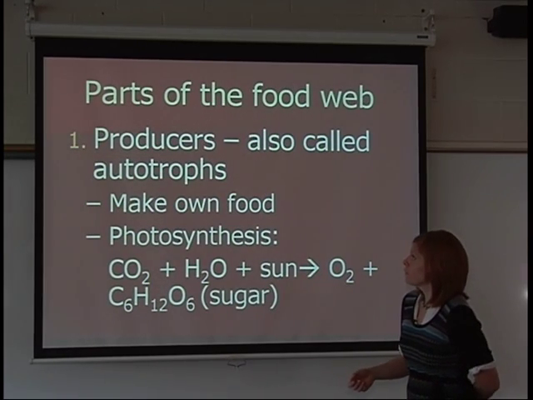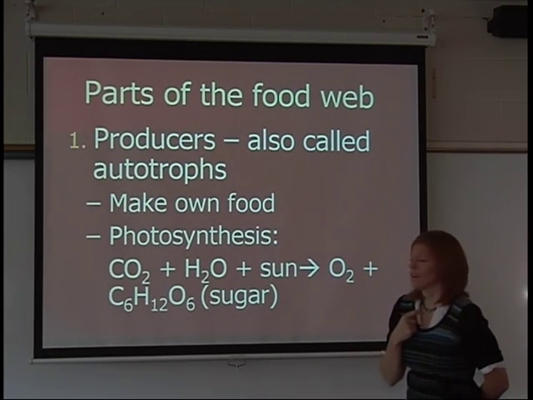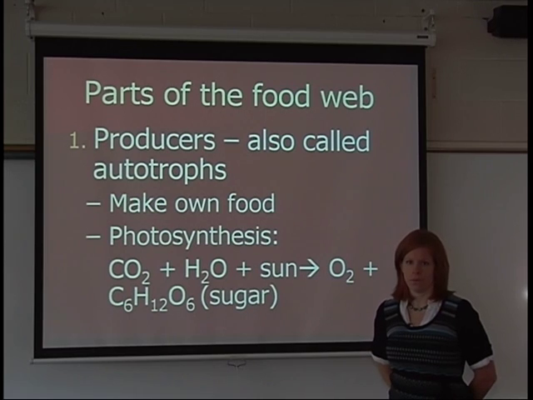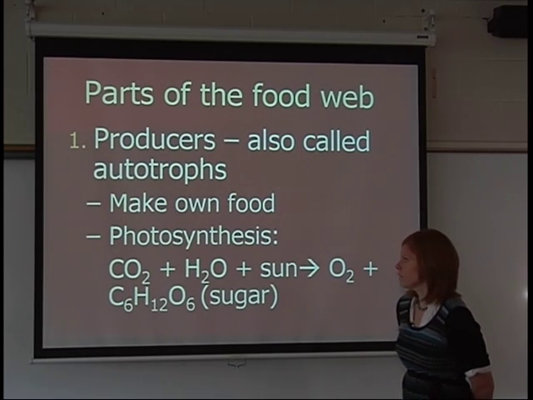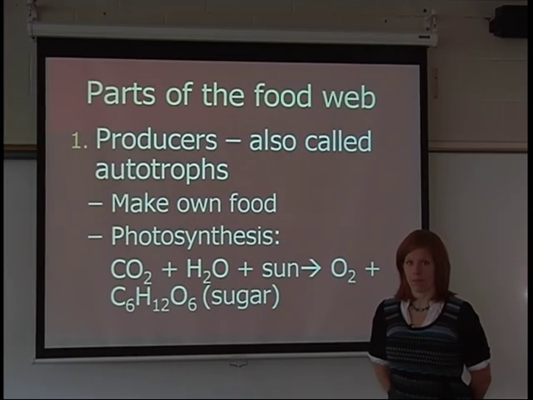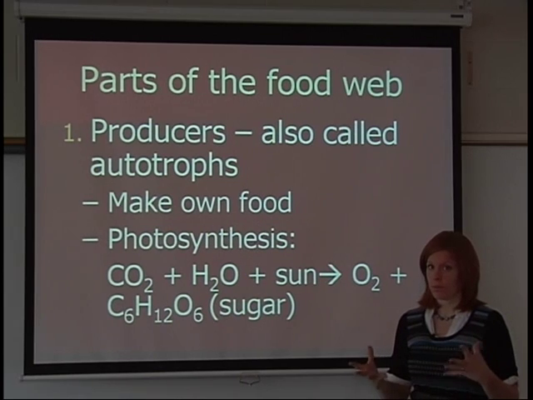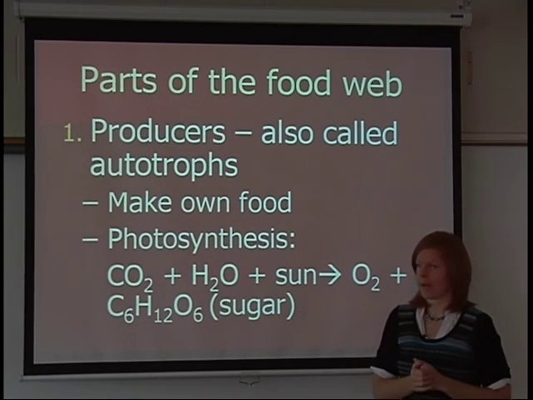Other parts of the food web are the producers, which are also called autotrophs. Anything that makes its own food by using the sun. So these are going to be very, very important. You couldn't have any food web at all without this bottom level. So we need to have plants because without plants you can't have anything building on top of that.